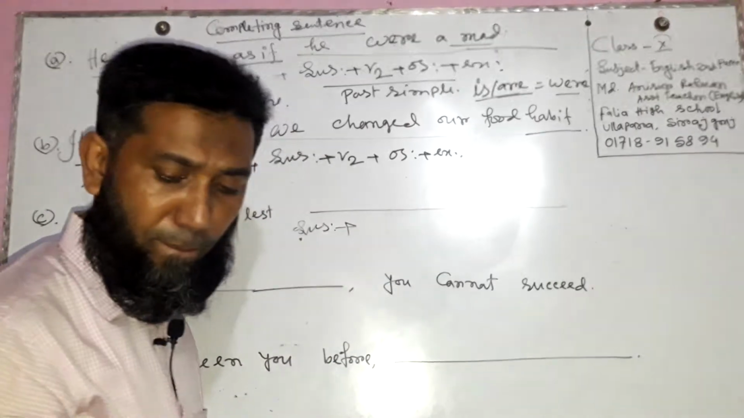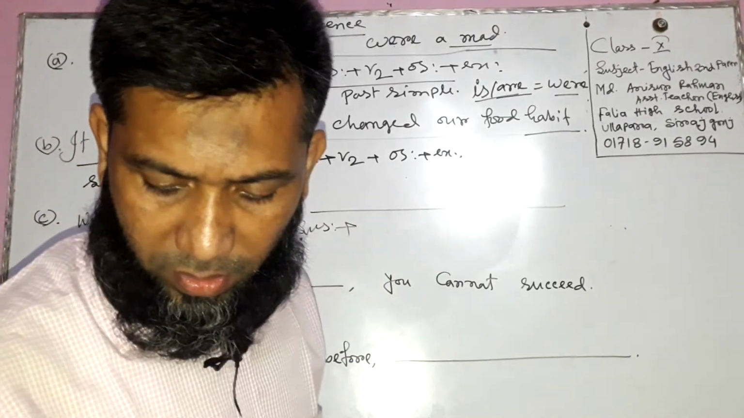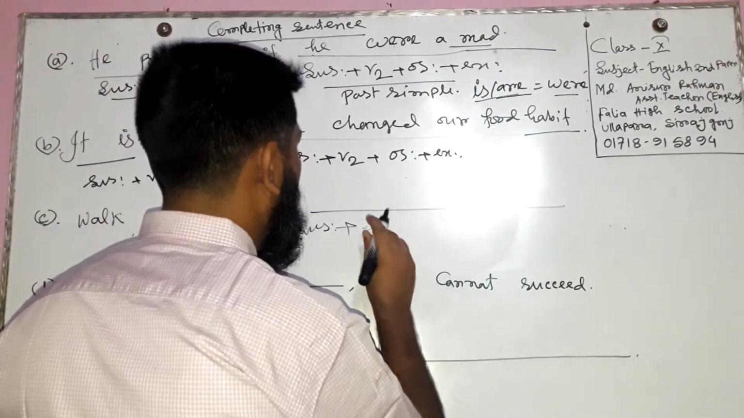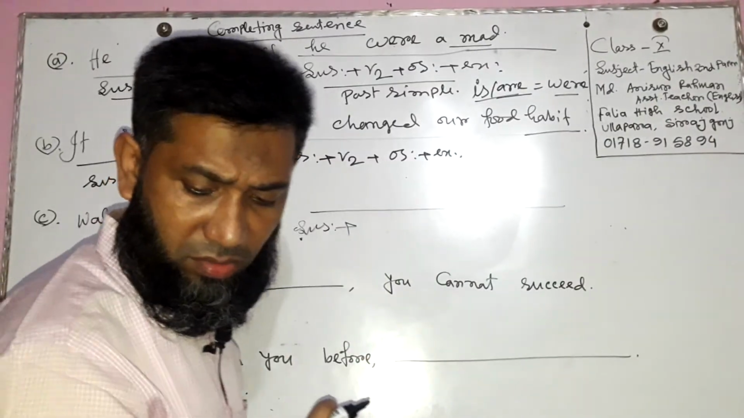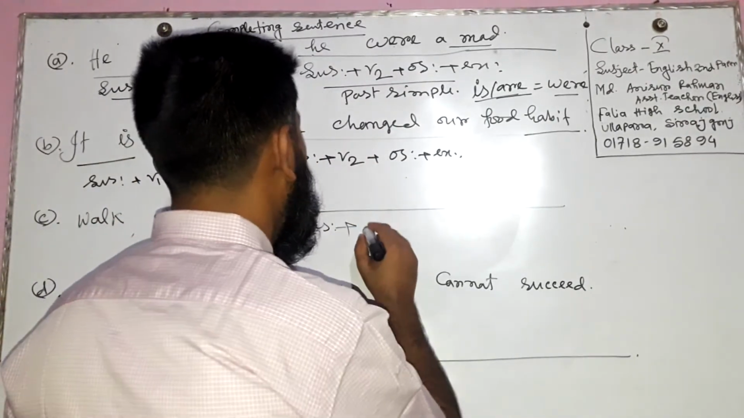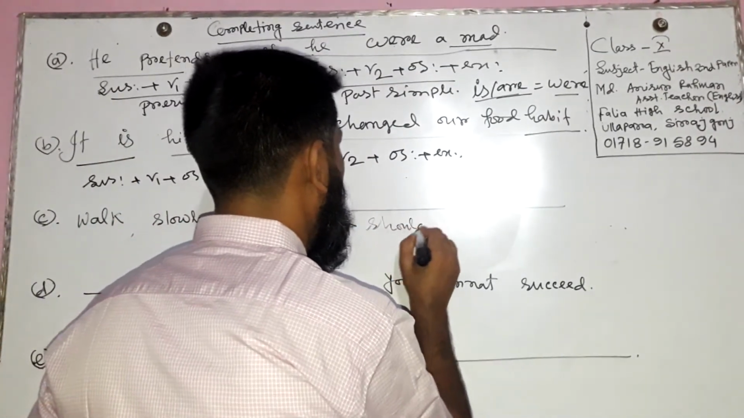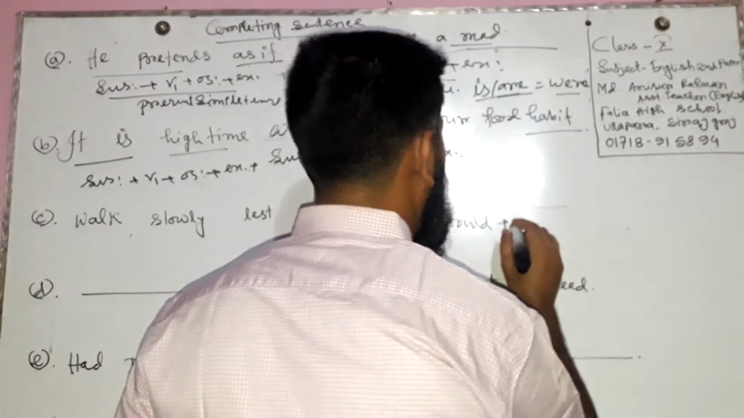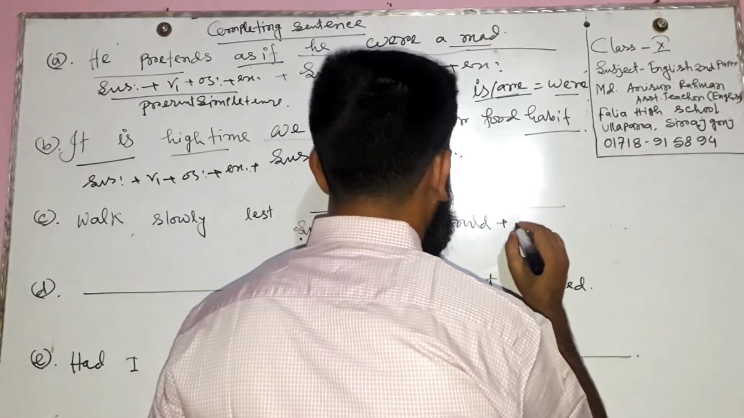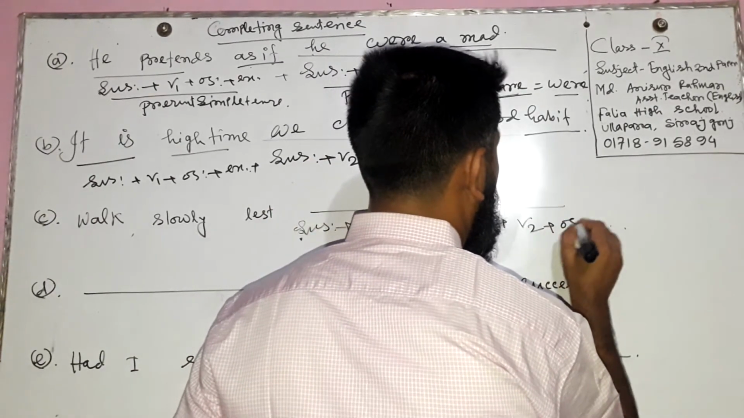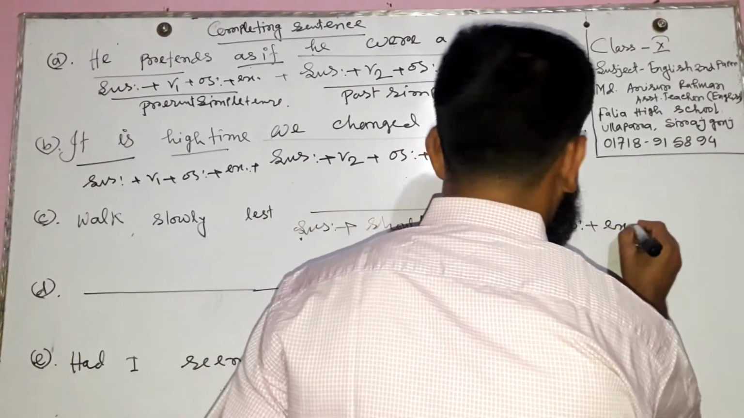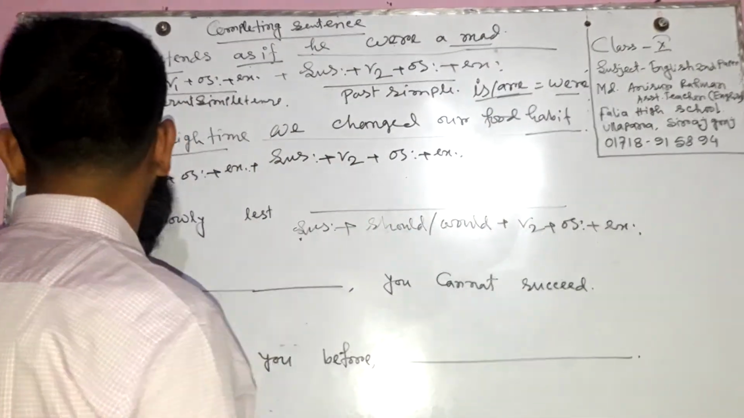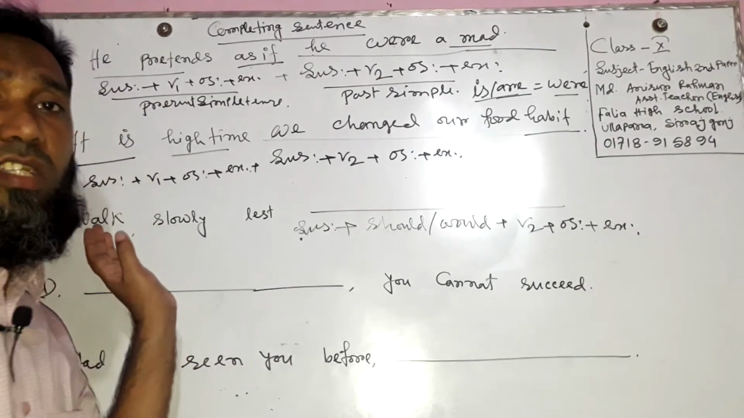Here, after "let's", we use subject, then should or would, then the verb in past form, then object, then extension. Here it is: walk slowly. Here we use a subject, but in the given portion there is no subject.